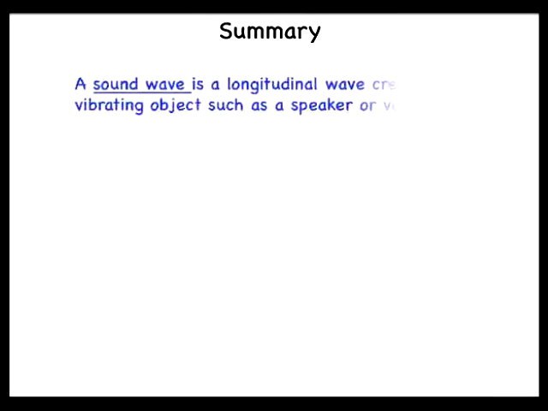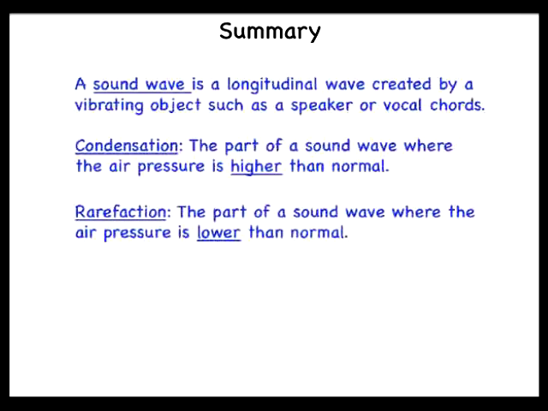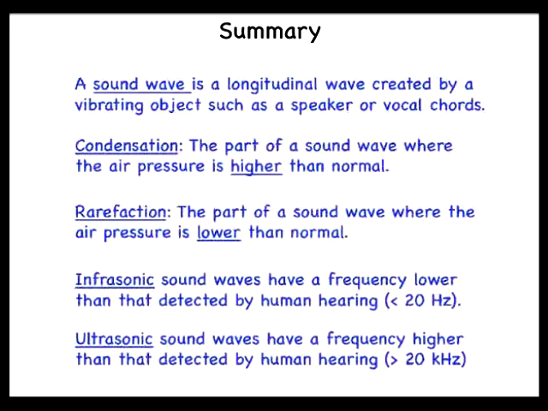In summary, a sound wave is a longitudinal wave created by a vibrating object such as a speaker or vocal cords. Condensation is the part of the sound wave where the air pressure is higher than normal. Rarefaction is the part of the sound wave where the air pressure is lower than normal. Infrasonic sound waves have a frequency lower than that detected by human hearing, or less than 20 Hz. Finally, ultrasonic sound waves have a frequency higher than that detected by human hearing, or greater than 20 kHz.